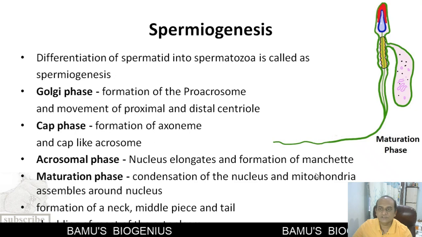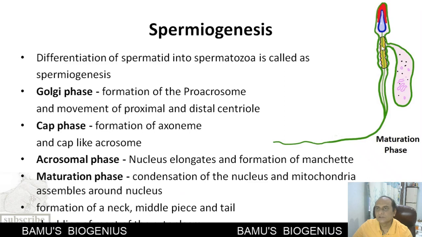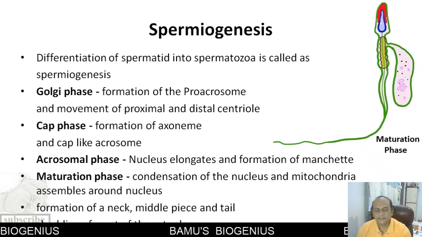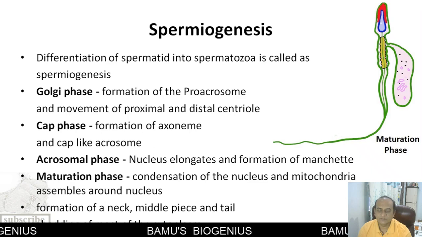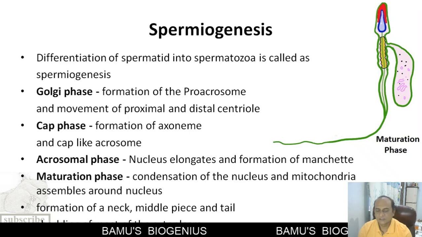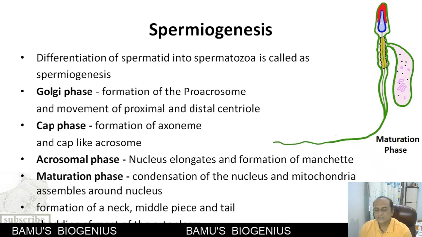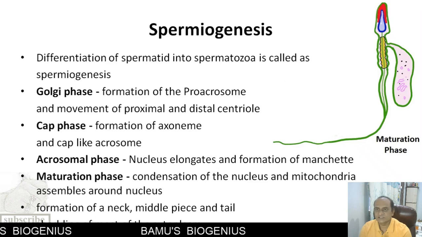Then maturation phase. In case of maturation phase, there is a condensation of a nucleus. You know that the nucleus is already condensed with the help of chromatin, or we can say with the help of a histone protein. A chromatin is formed, which is already condensed form. Then during the maturation phase or during this spermiogenesis, these histone proteins are replaced by another kind of protein. These are called as transition proteins.